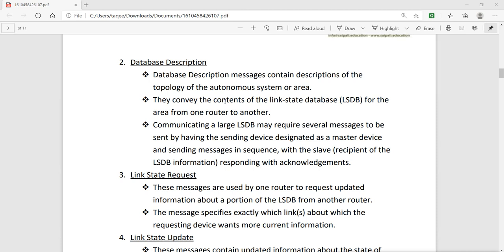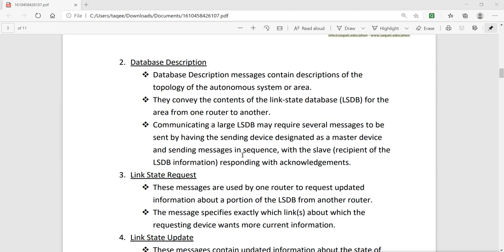This database conveys the content of the link state database, that is LSDB, for the area from one router to another. Communicating a large LSDB may require several messages, with the sending device designated as a master device, that is the DR, sending messages in sequence, with the slave recipient of the LSDB information responding with an acknowledgement. That means these communications will happen between the DR and non-DR routers.